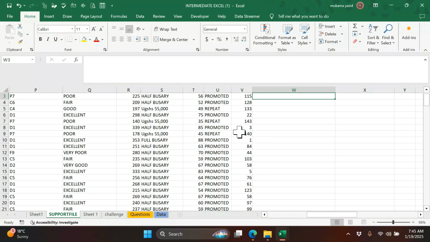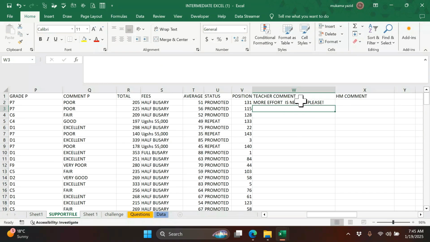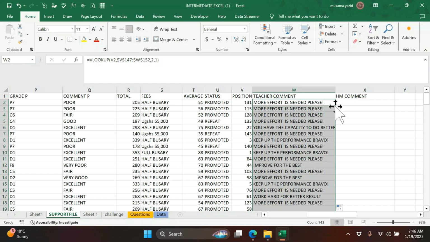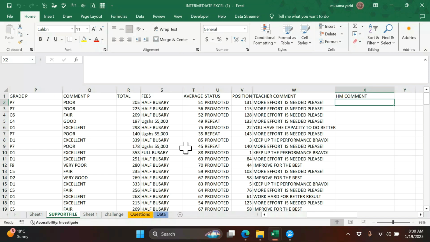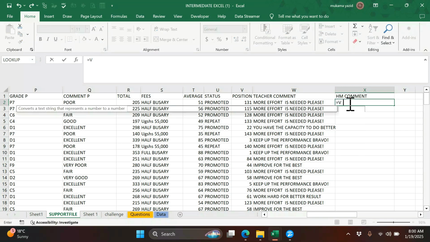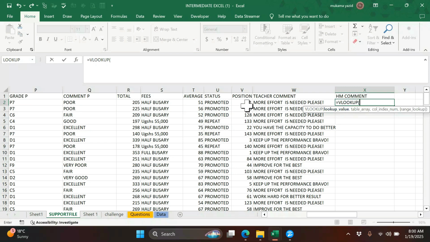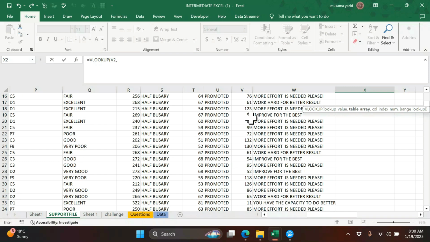We check our answer and we autofill. So this is our answer. For the HM comment, we shall do the same thing. We bring VLOOKUP, then we select our lookup value, comma, then we go to the table array.